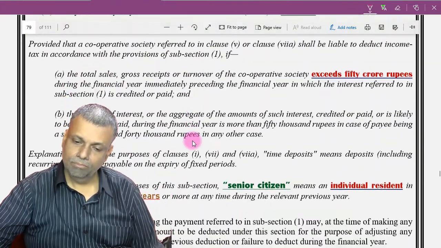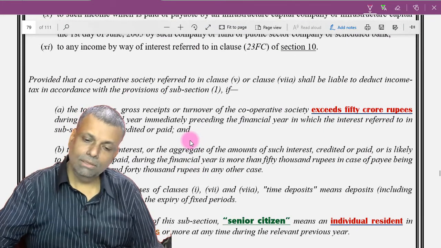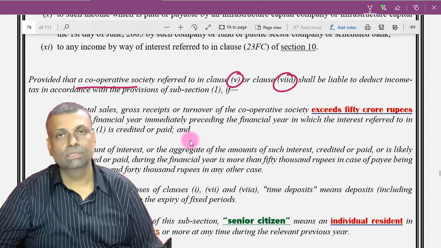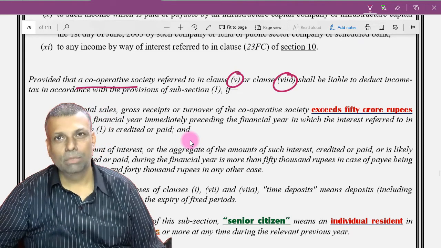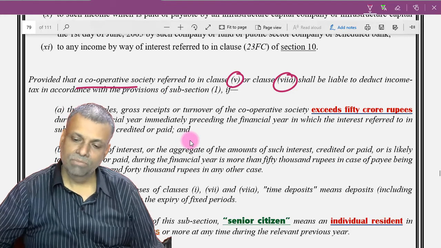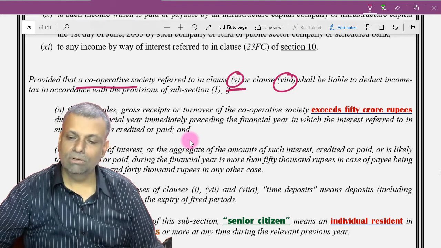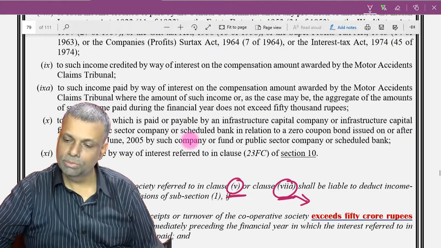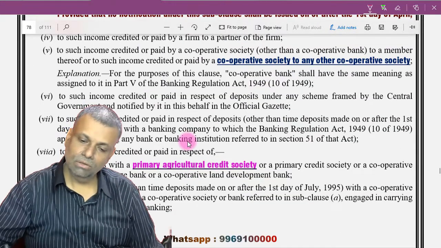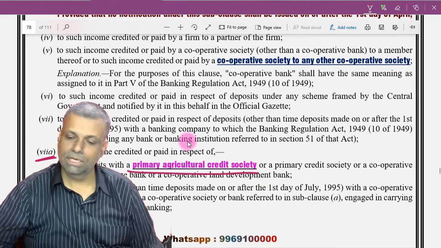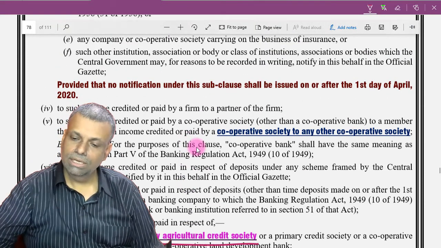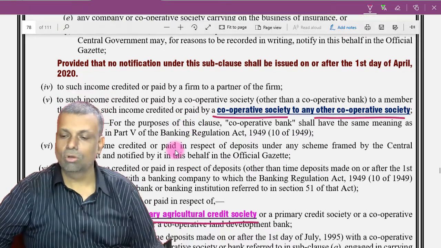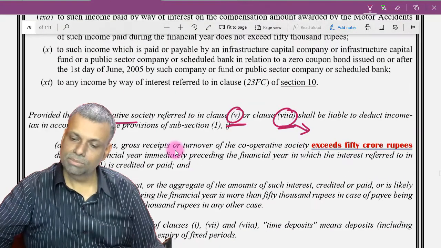Now see, where there is any cooperative society which is referred to in this clause and this clause, because there are a lot of minor provisions in this particular case. The primary agri society comes into picture in clause 7a, and in clause 5, any transaction between a cooperative society and any other cooperative society is there. So these are all specified transactions.